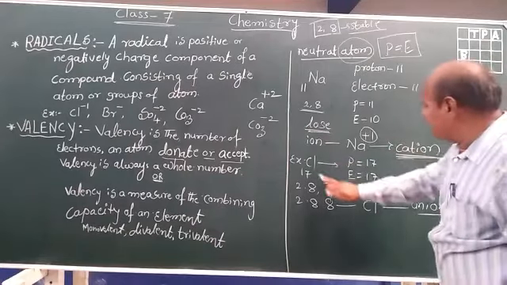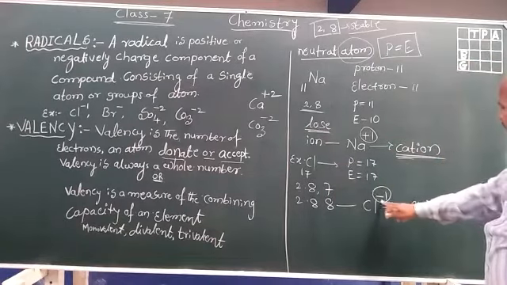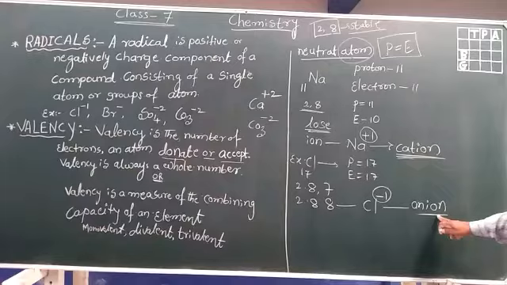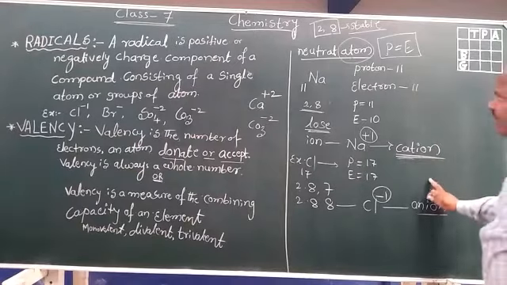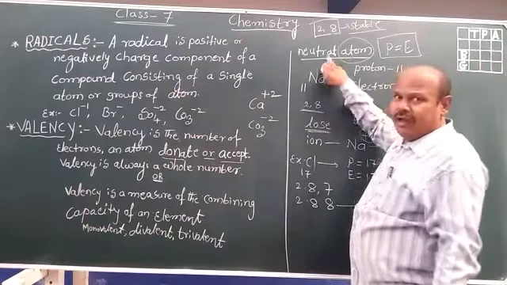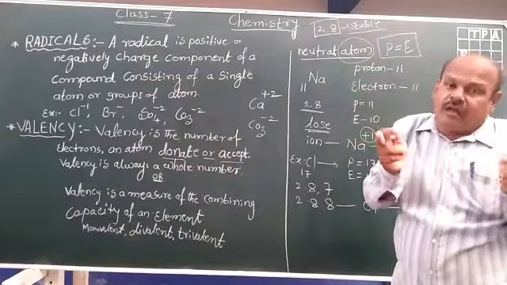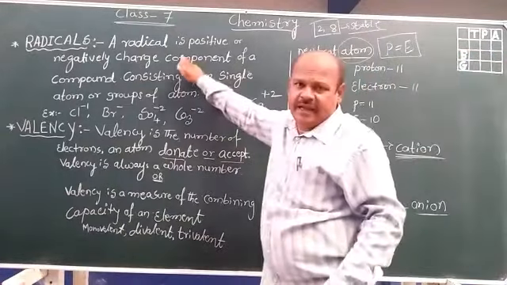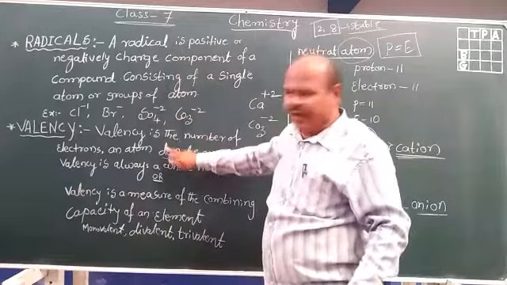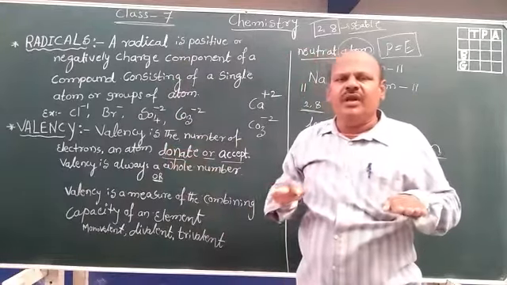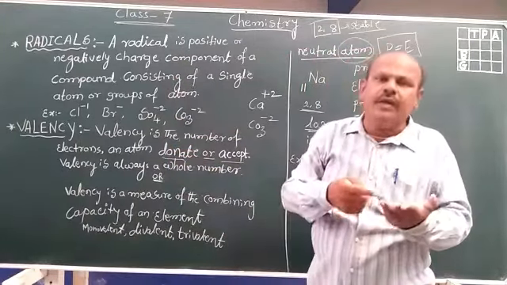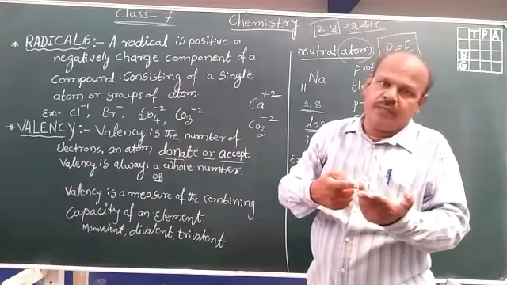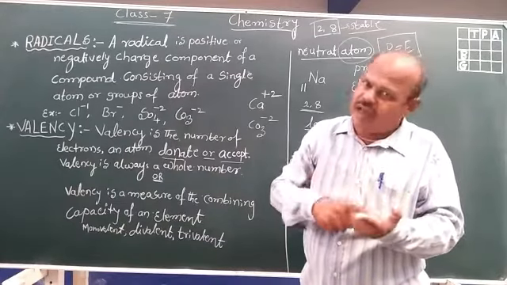An atom by gaining electrons becomes an anion. When you know the cations and anions, neutral atom and ion, then we can understand the radical and valency. Today we learned about the neutral atom, what is a cation, what is an anion.